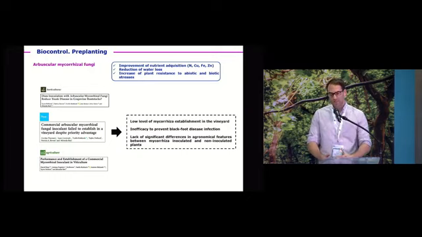that this native mycorrhiza provided a low level of establishment in the vineyard, the same as we observed in Spain using our biological control agents. There was an inefficacy to prevent blackfoot disease infection, and also a lack of significant difference in agronomical features between the mycorrhiza inoculated plants and non-inoculated plants. So further research is needed using other mycorrhiza, native mycorrhiza in other scenarios, to test against grapevine trunk diseases.